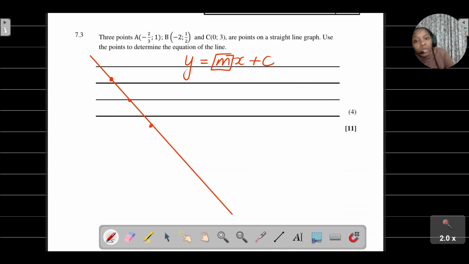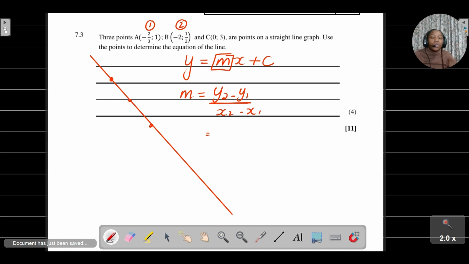Remember, when calculating the gradient, m = (y2 - y1) / (x2 - x1). That is the formula we use to calculate the gradient of a line. I always tell my students, just label your points. I can call this point 1 and this point 2, or you can call them the other way around, and you still get the same answer.